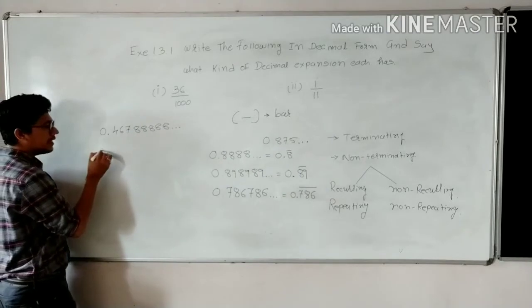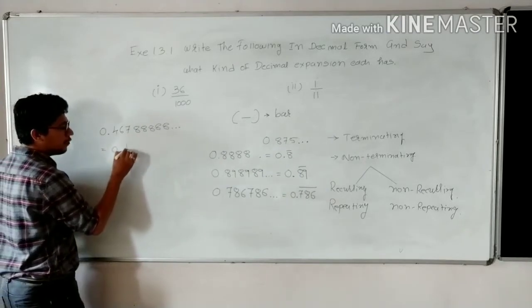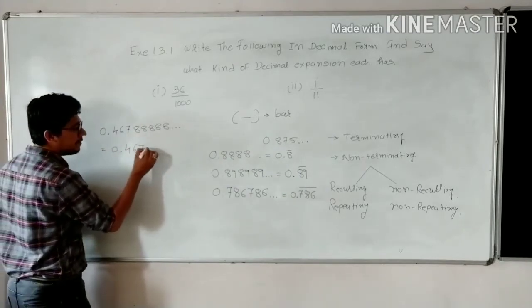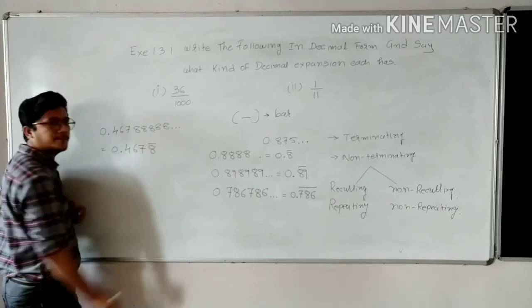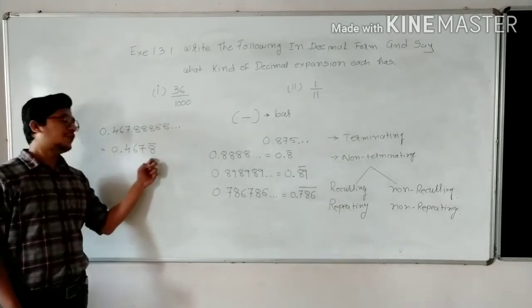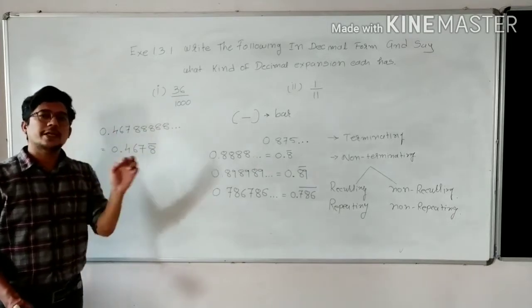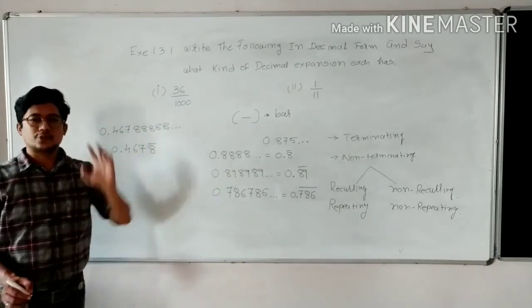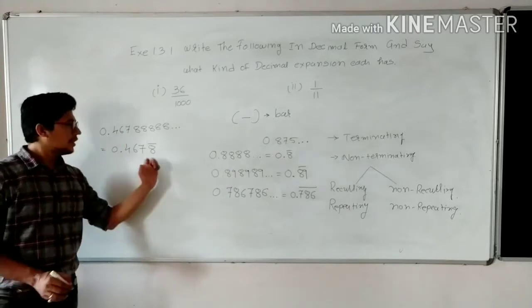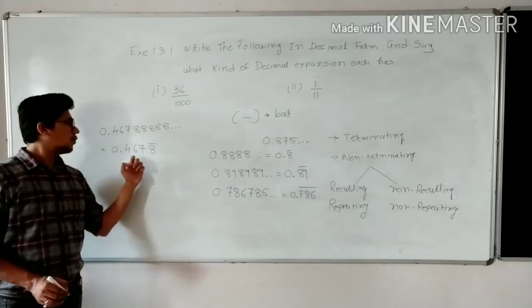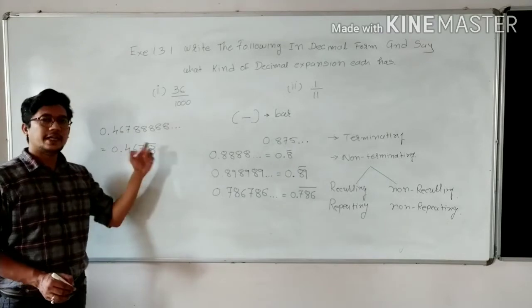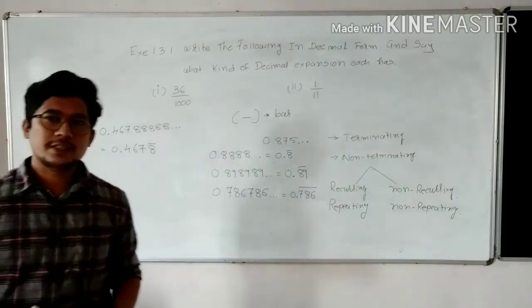Just write it as 0.4678 bar. What am I doing? I am putting a bar on the digit which is repeating as many times as possible. Have you got it? So here 8 is repeating. So what am I writing? 0.4678 bar. Have you got this?